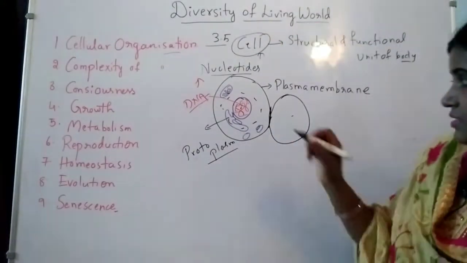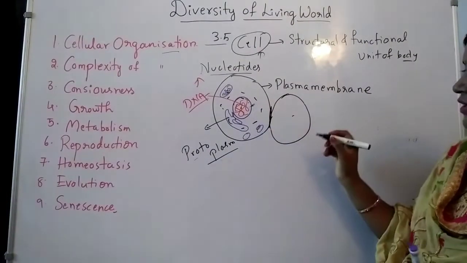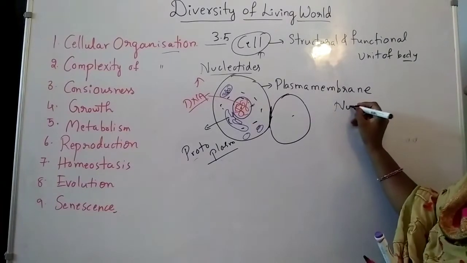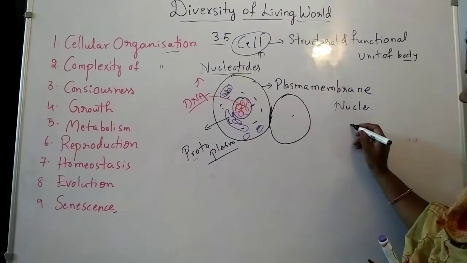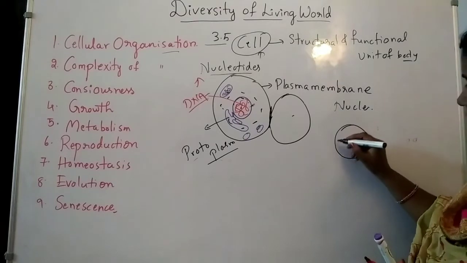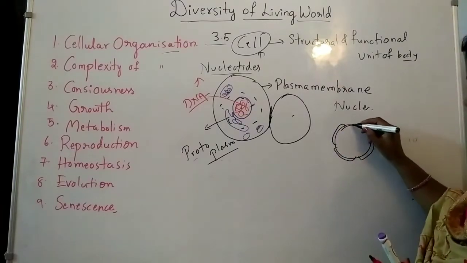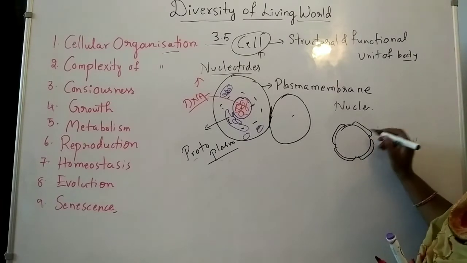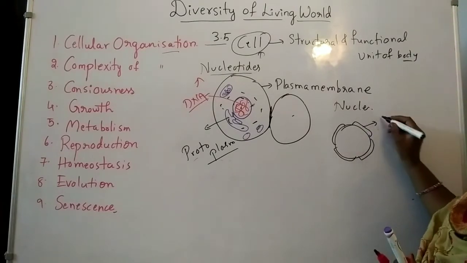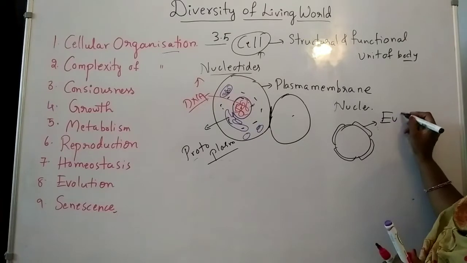Here we have one more point about the nucleus. If the nucleus is surrounded by a nuclear membrane, these cells are known as eukaryotes.